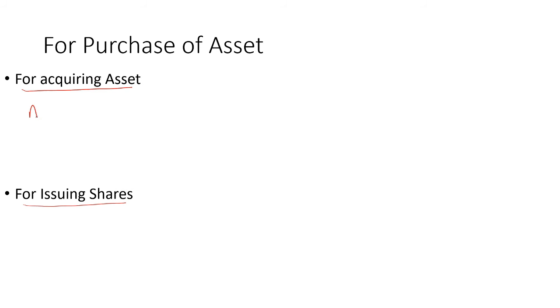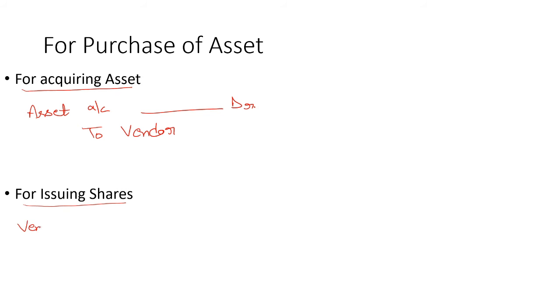When the asset is purchased, then asset account is debited. If you are purchasing a building, then building account will be debited. If the company is purchasing machinery, then the machinery account will be debited to vendor account with the purchase price.